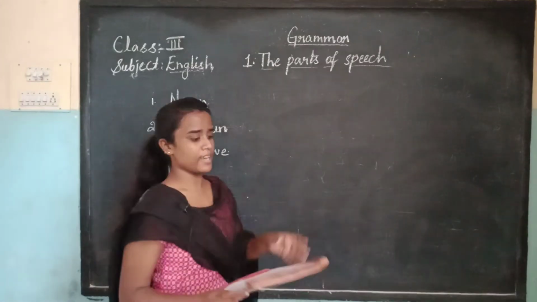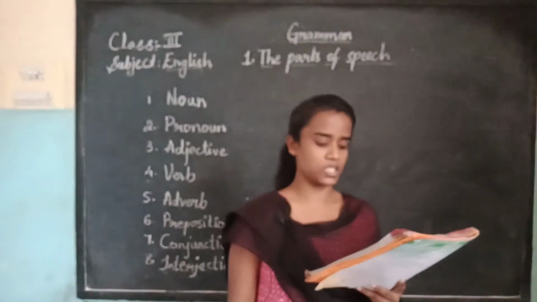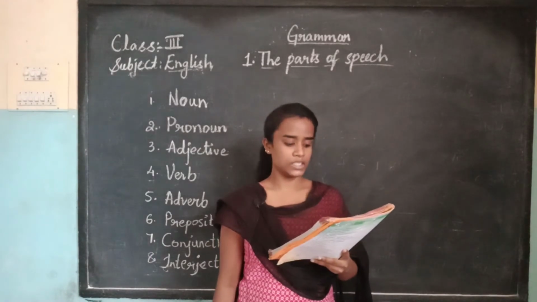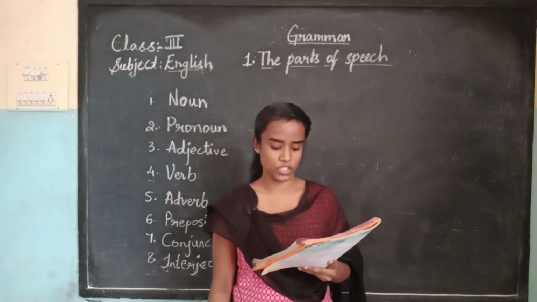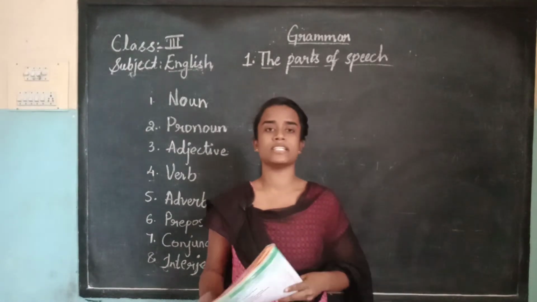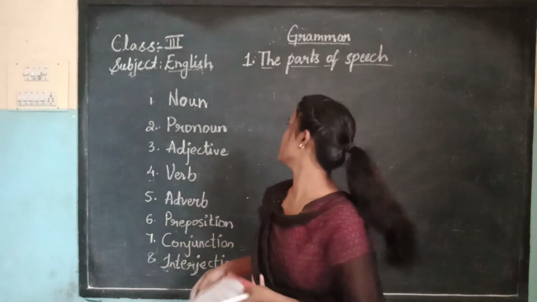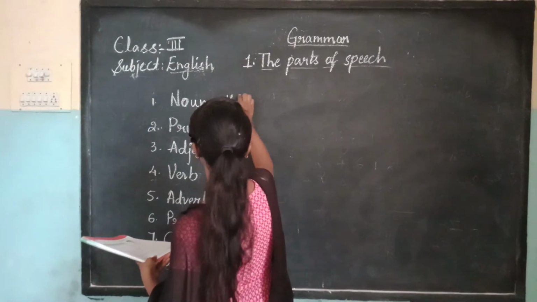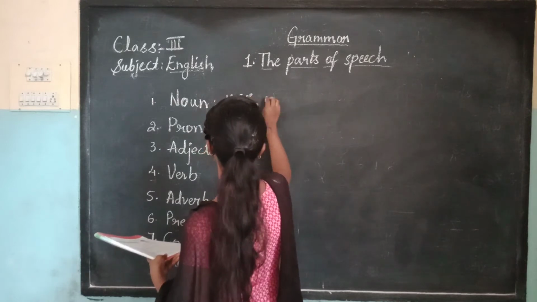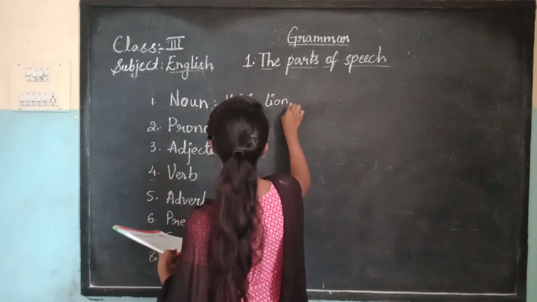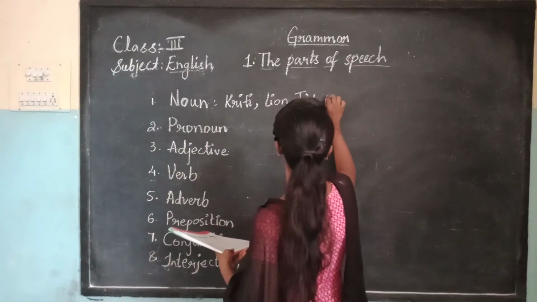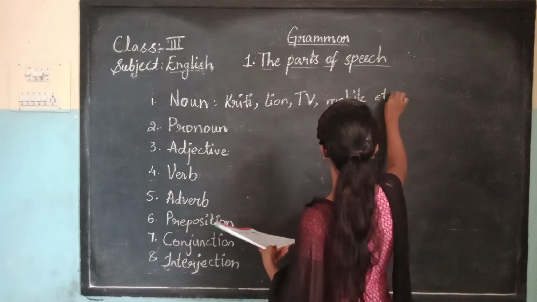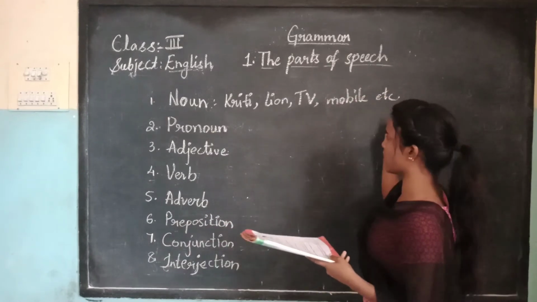So what is meant by noun? A noun is the name of a person, an animal or a thing. For example, boy, girl, Kaushal, Kriti, lion, chair, TV, computer, etc. Name, place, animal, thing. For example, it's Kriti's name, your name, an animal's name, anything's name, TV or mobile, etc. So it's called a noun.